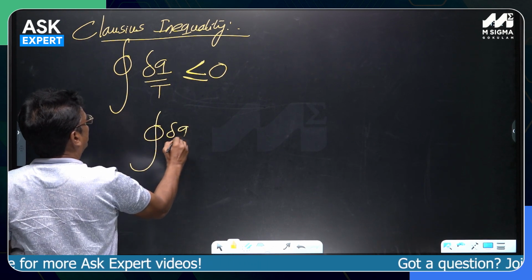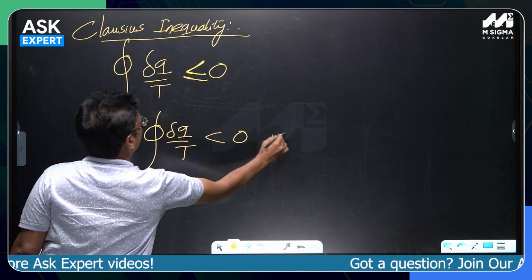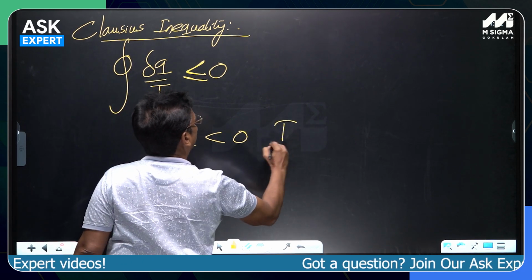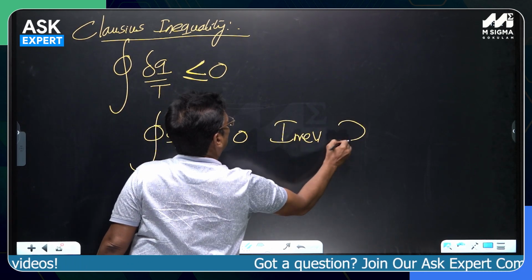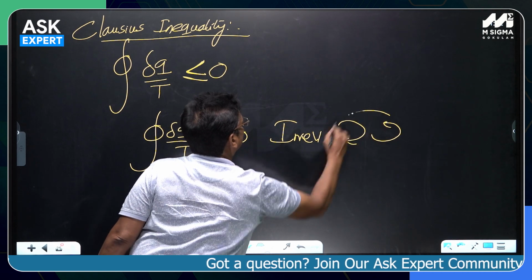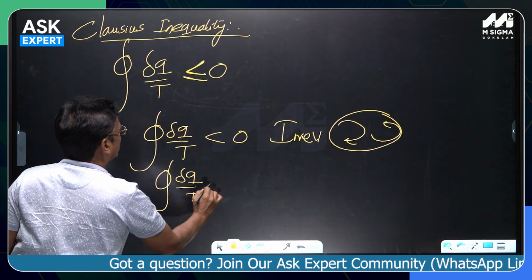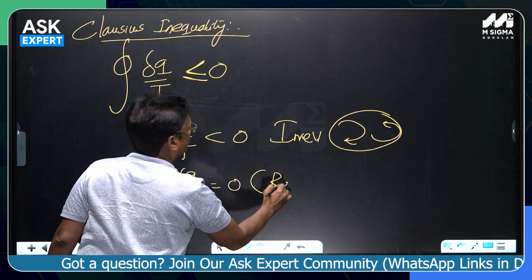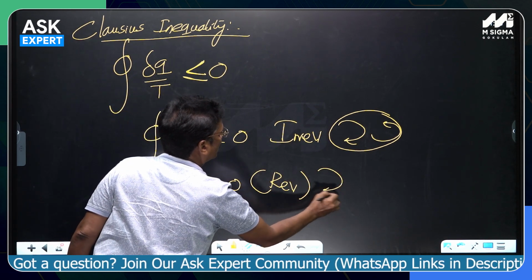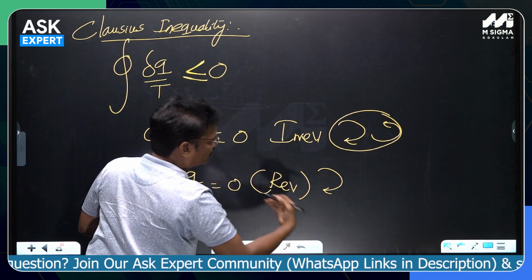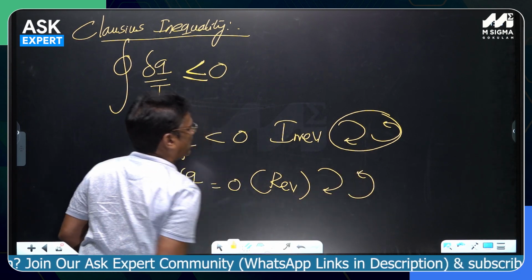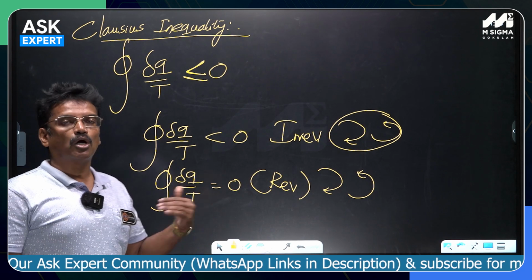The inequality is for the irreversible cycle, clockwise or anti-clockwise, both irreversible, and this equality sign is for reversible. Reversible means a clockwise work producing cycle, or an anti-clockwise cycle, work absorbing cycles.